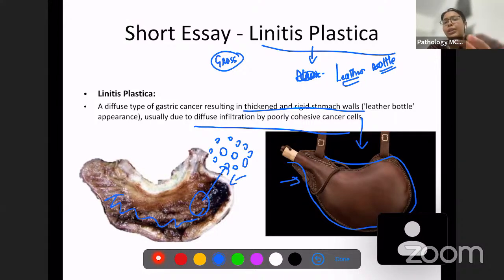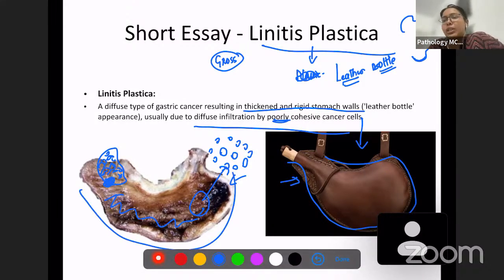Whenever you have an ulcerated appearance or an infiltrative appearance, it's going to involve only a single part of the stomach, because that part is going to protrude and you're going to have cancer and malignant glands over there. But since diffuse, poorly cohesive cancer can spread very easily, it is going to spread throughout the stomach. That is why you have linitis plastica and a thickened appearance in this condition.